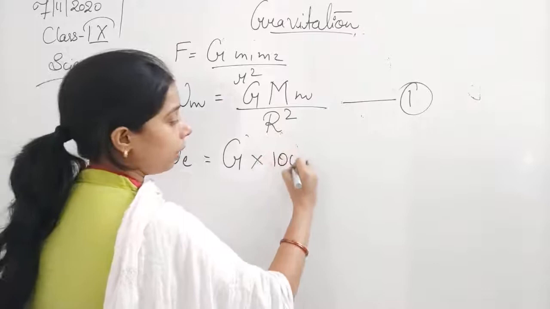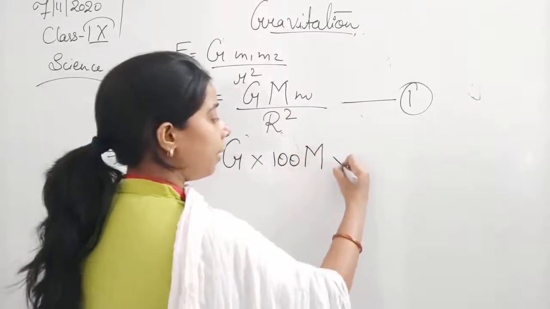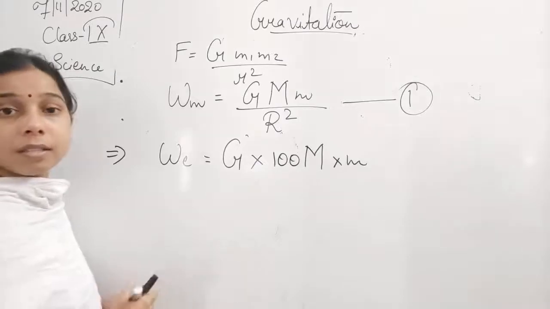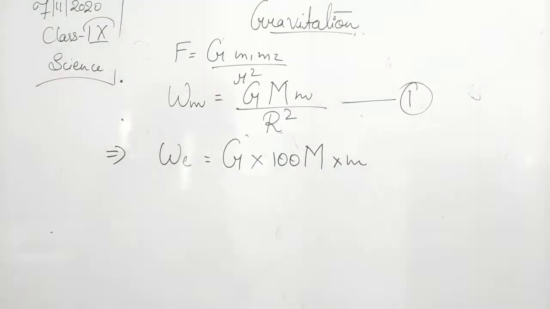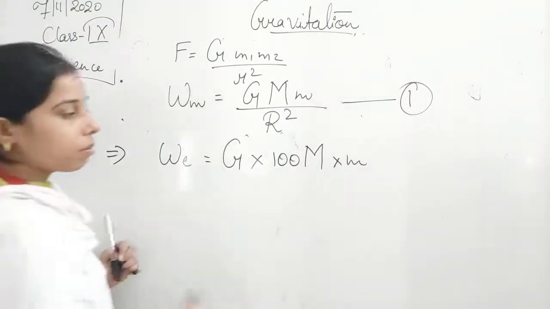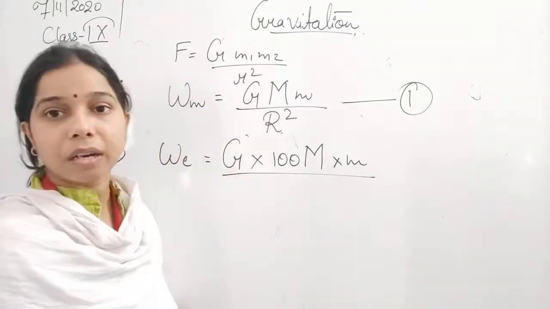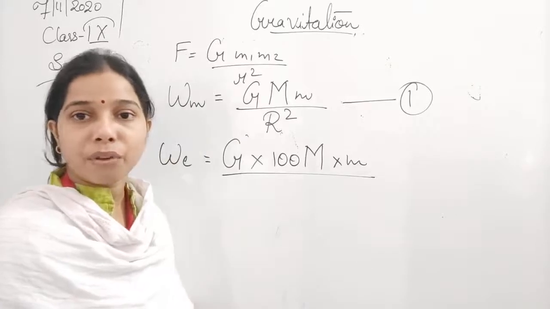So it will be equal to 100 m into m, because the mass of that object will remain the same. Okay, m is not going to change whether it is kept on the surface of the earth or on the surface of the moon.